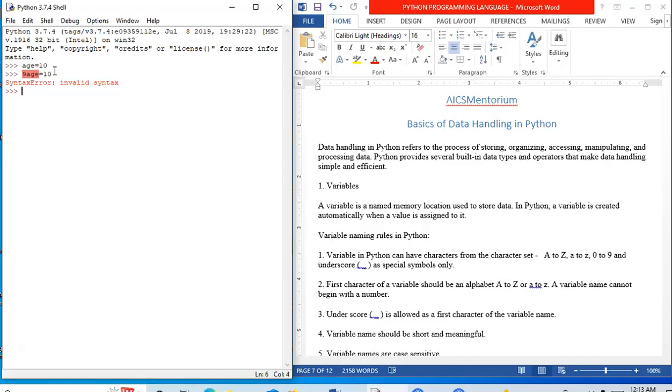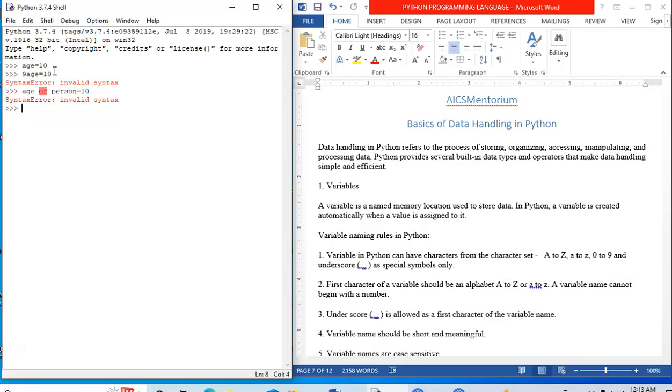And even if I use age space of space person is equal to 10, it does not accept it. Why? Because I have given a special symbol, or I can say spaces between the words. The only allowed special symbol is underscore.